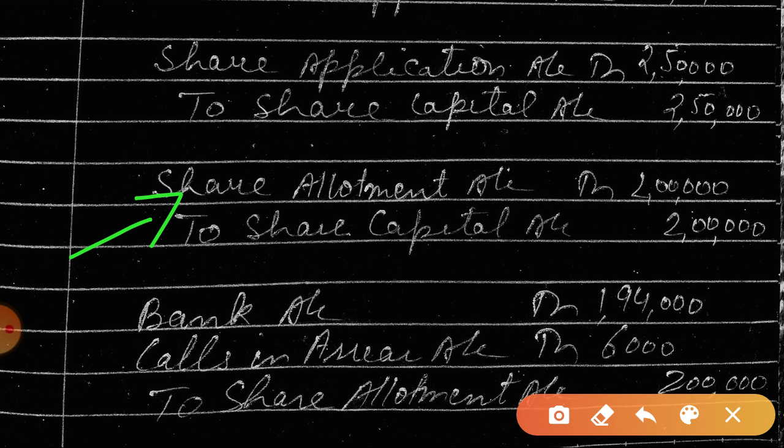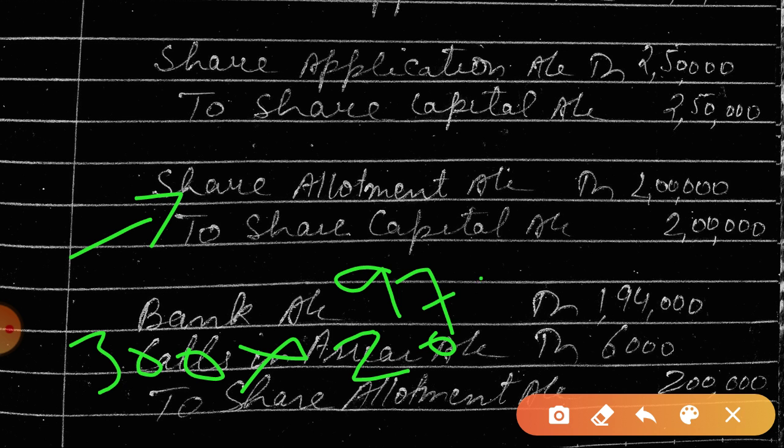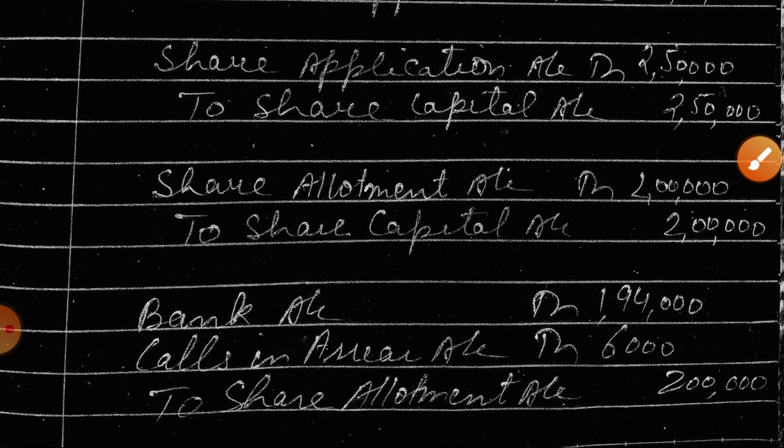Now we have 300 shares not paying the call at the time of allotment, rest all are paying. So of 10,000 shares, 9,700 will pay the amount, and the remaining 300, because it is mentioned only 300 shares are paid, pay 25. That means they have not paid the allotment money, neither first call money, neither second call money, because they have paid only 25 rupees, that was at the time of application. Is this clear to you? Shall we move further?